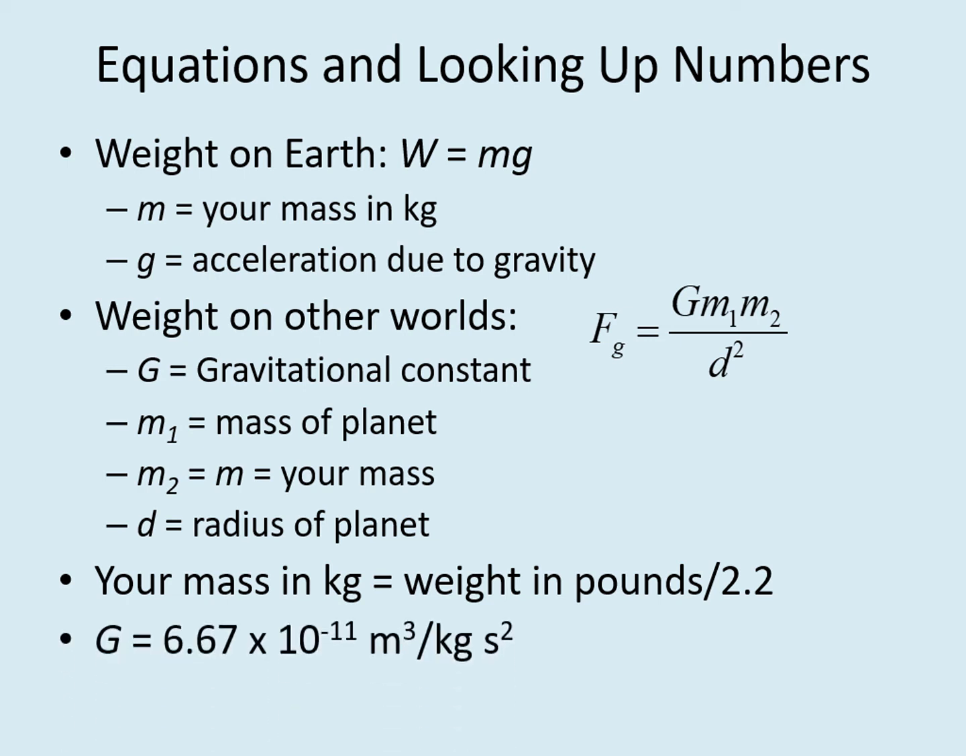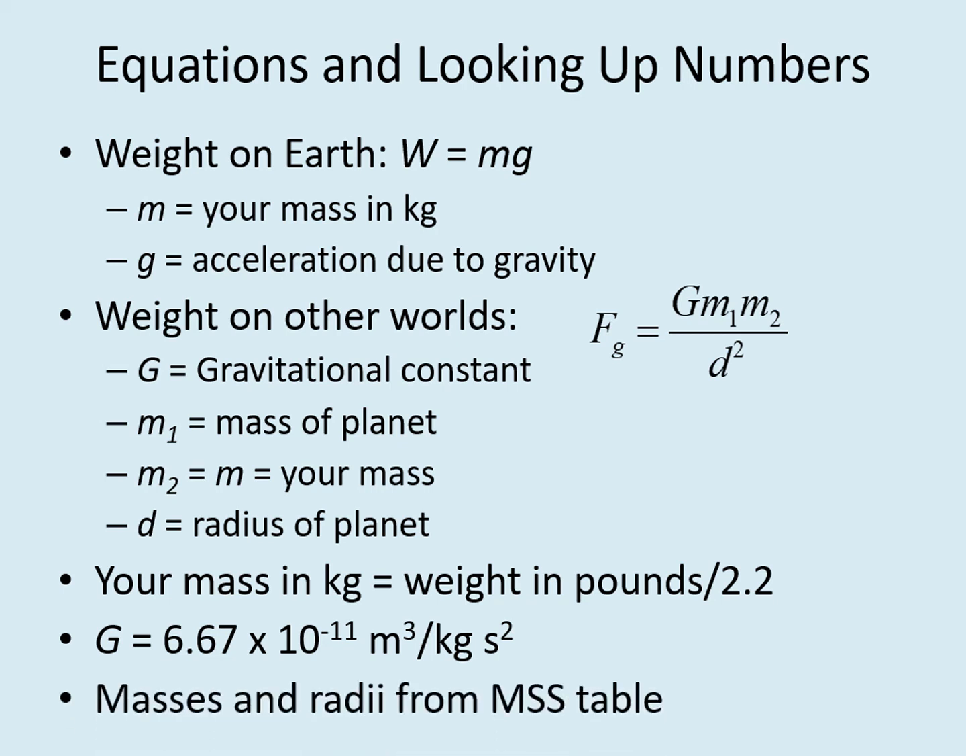You also need the gravitational constant, capital G, which is 6.67 times 10 to the minus 11 meters cubed per kilogram second squared. Since this is a universal constant, it will always have this value. Finally, you need a couple of values from your mystery solar system table, the masses and radii of the planets you'll be calculating. Make sure you include the units when you write these down: masses in Earth masses, and radii in Earth radii.